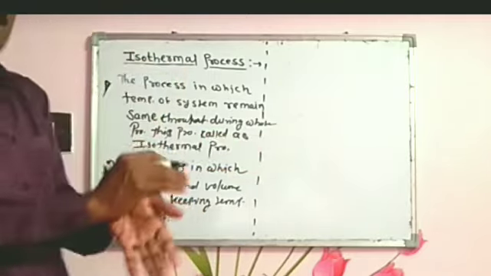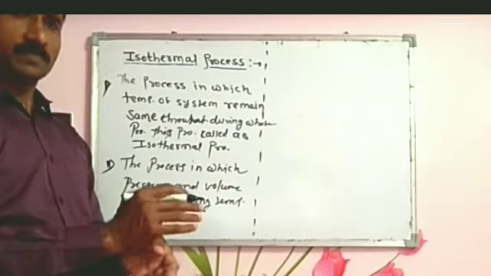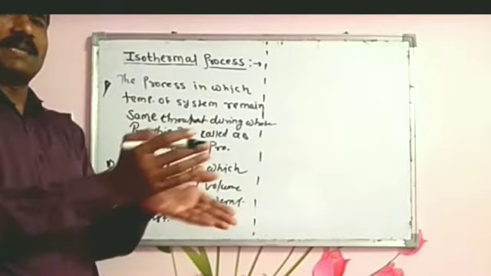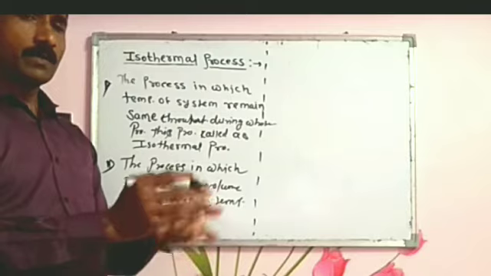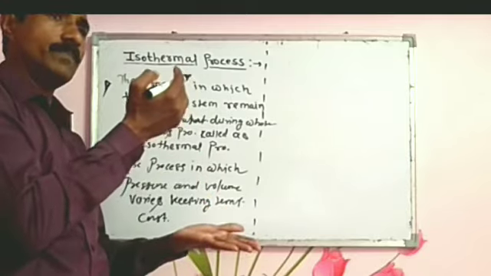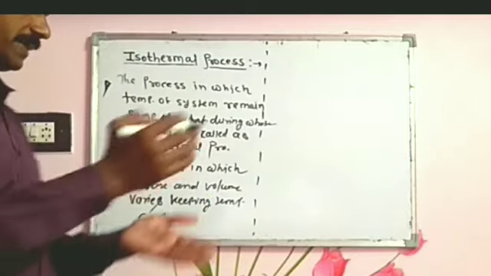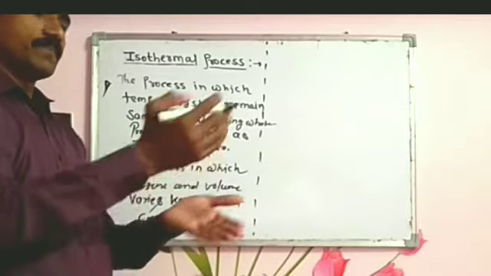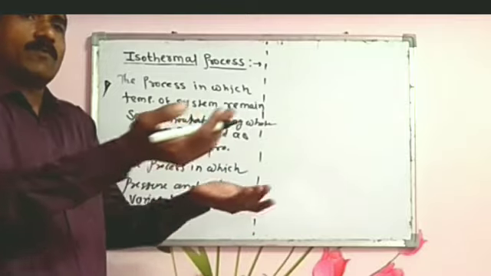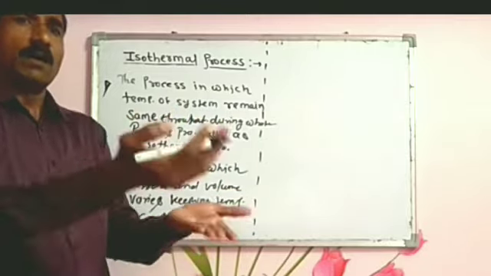A very familiar example is the melting of ice. Melting of ice means the ice melts at 0 degree Celsius. Then freezing of water. Then evaporation of water in the sea as well as in rivers.